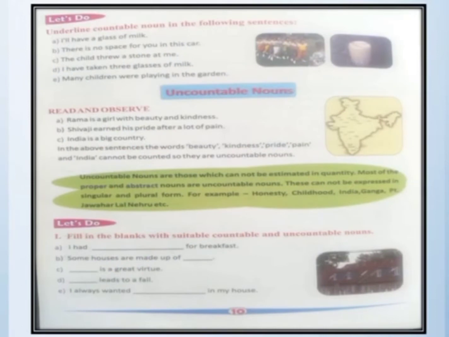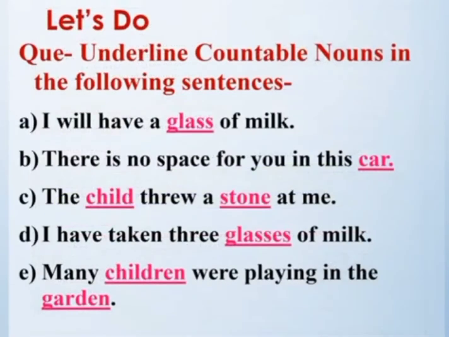So let's do the exercise which is given on page number 10. The question here says, underline the countable noun in the following sentences. A: I will have a glass of milk. So we have underlined glass here because we can count glass. Glass can be 1, 2, 3 and more. So glass is the countable noun. B: There is no space for you in this car. We can count car. It can be 1, 2 or more. So car is the countable noun.